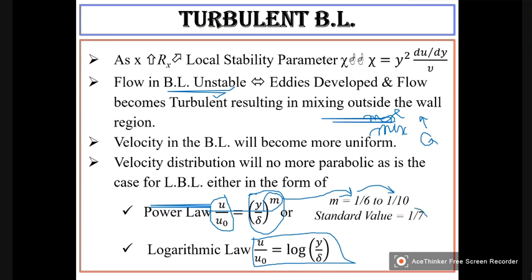And for most of the practical cases, it is 1 by 7. So this is called as 1/7 power law. One-seventh power law. Okay.